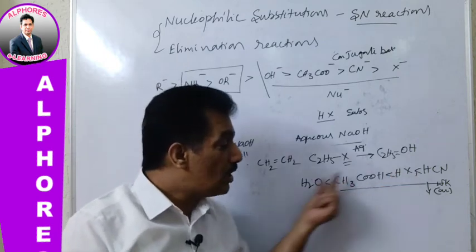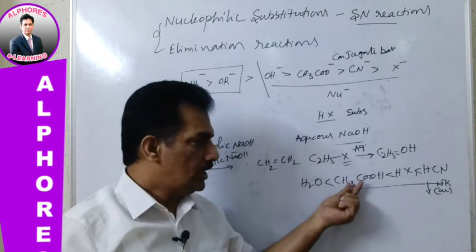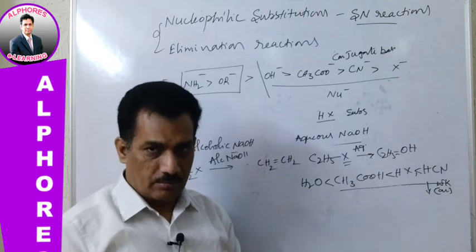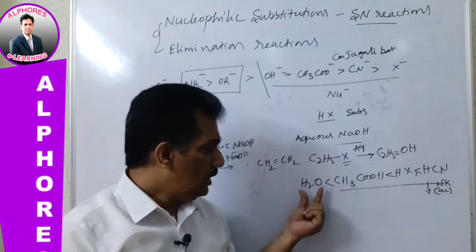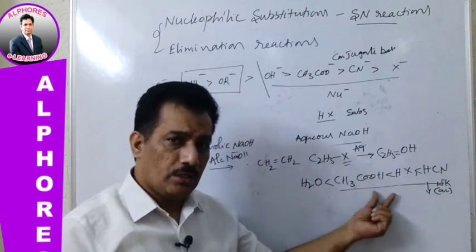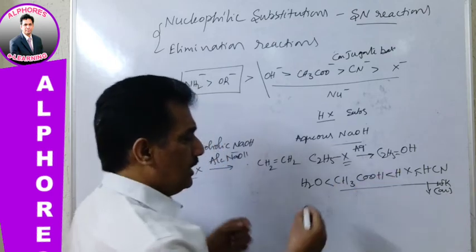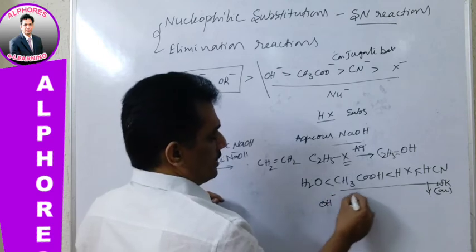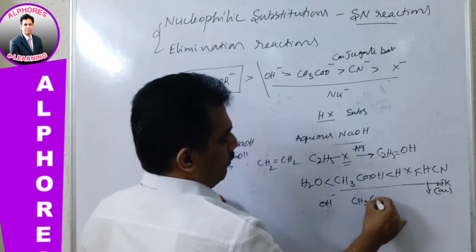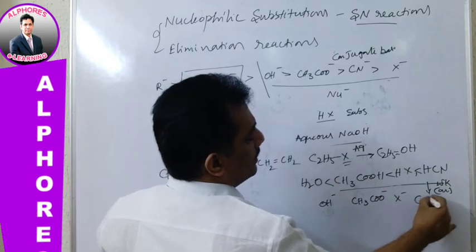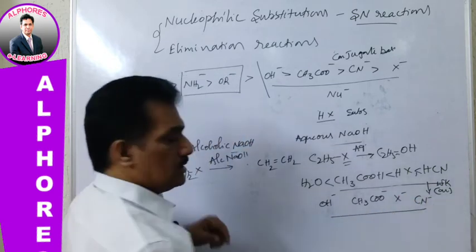These acids are stronger than H2O. Already we know acetic acid or HX or HCN, all these are acidic. That means H2O is neutral, these are more acidic than this, and that's why their conjugate bases, this is OH minus, and this is CH3COO minus, and this is X minus, and this is CN minus. These are weak conjugate bases.